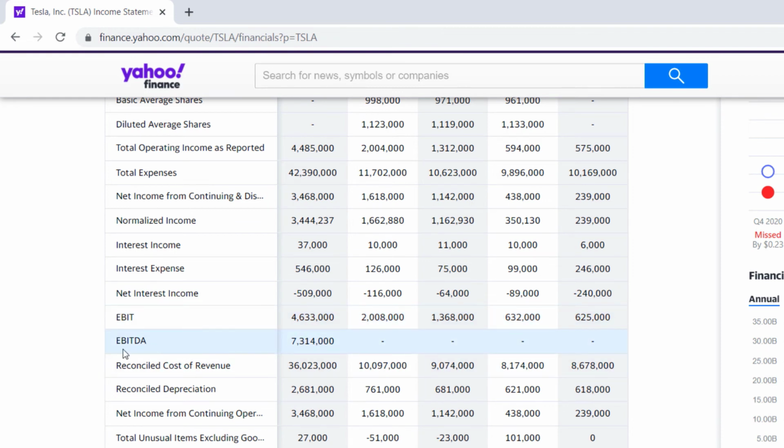EBITDA is the same concept. It's got all the interest, before earnings and before interest and taxes. And the DA part is also before depreciation and amortization. Remember, we can adjust things with depreciation and amortization. We can depreciate assets, we can depreciate our equipment, which brings up our income, because we're basically taking that out of the equation. So that raises that number up, by taking out that adjustment for depreciation. So again, it's a higher number, 7.3 billion.